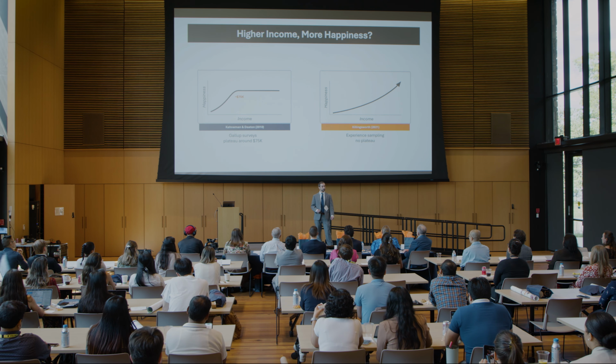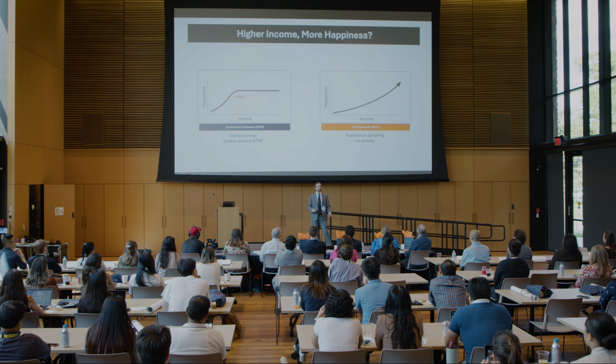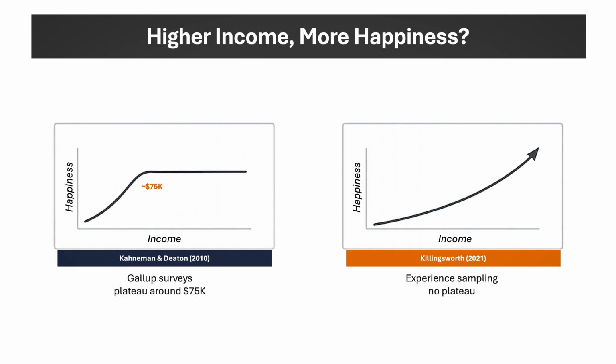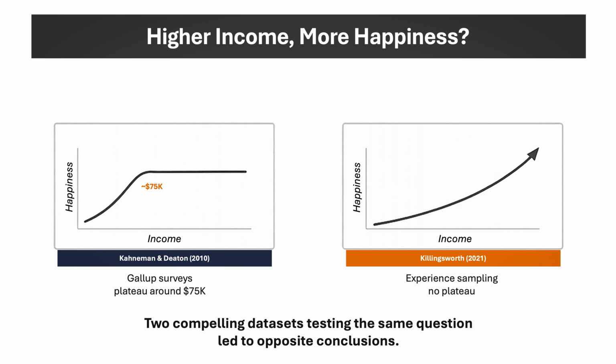Then in 2021, another researcher used in-the-moment mood reports instead of survey responses and found that there was no plateau. More money kept increasing happiness all the way up the scale. Neither researcher was wrong about their data, but they were drawing from very different corners of a much larger landscape of possible contexts that they could have used to study this question.